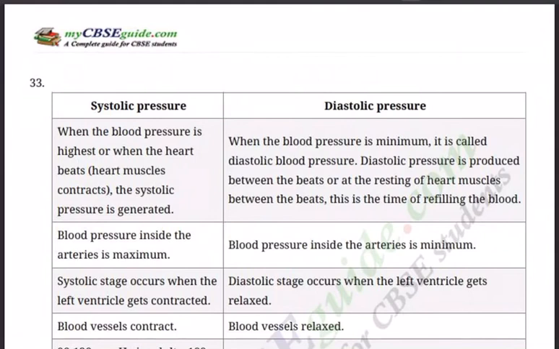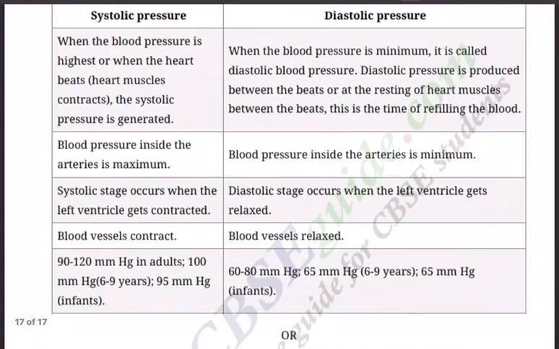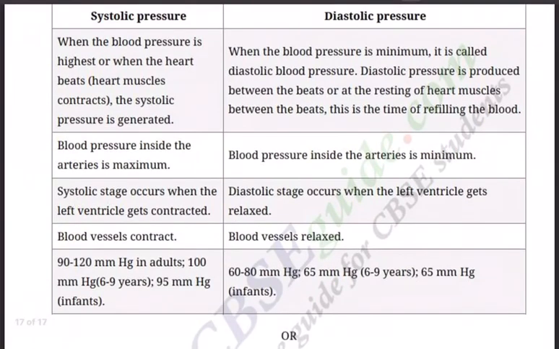Now we come to the last question. Differentiate between systolic pressure and diastolic pressure. Systolic pressure and diastolic. Remember RD acid, Republic Day: relaxation, diastole. Here systole is the opposite. When the blood pressure is highest, when the heart beats, the heart muscle contracts, and the systolic pressure is generated. Diastolic is when the blood pressure is minimum. Diastolic pressure is produced between the beats, at the resting of the heart muscles between the beats. This is the time of refilling the blood.